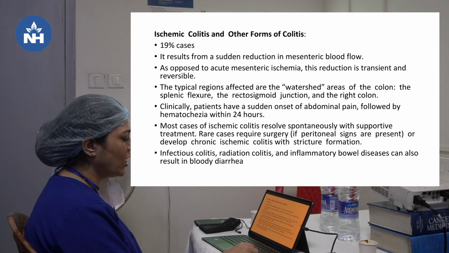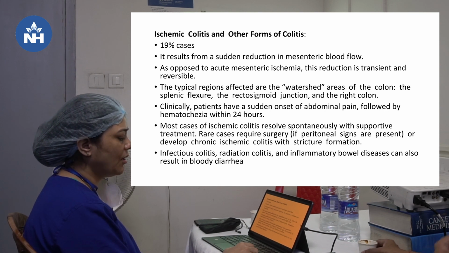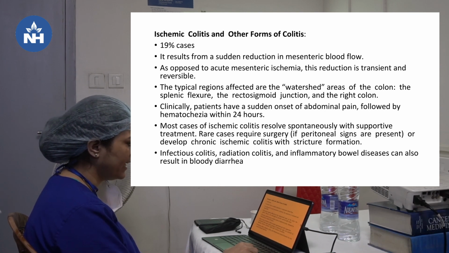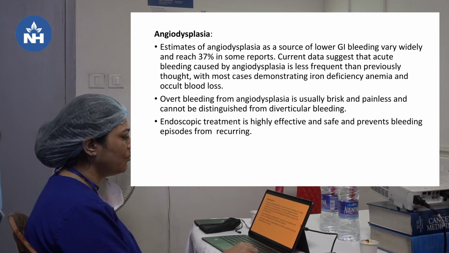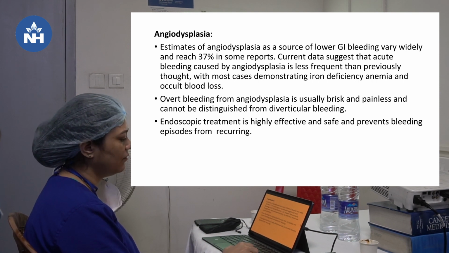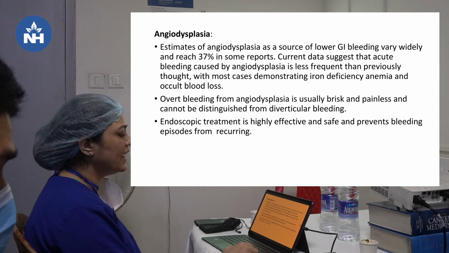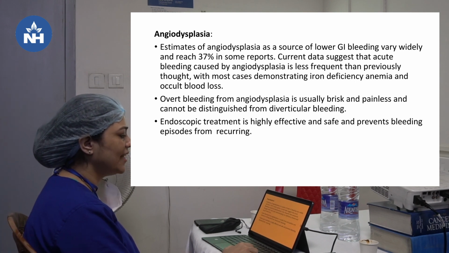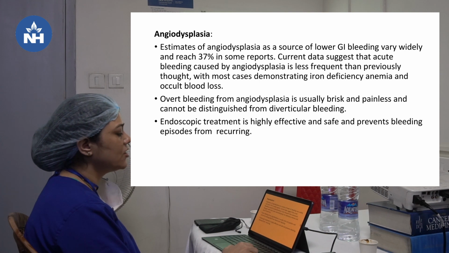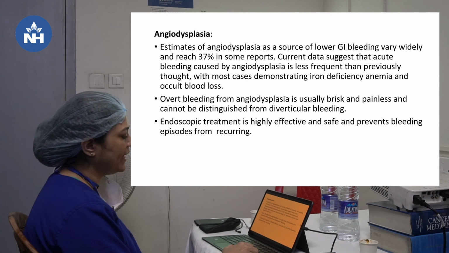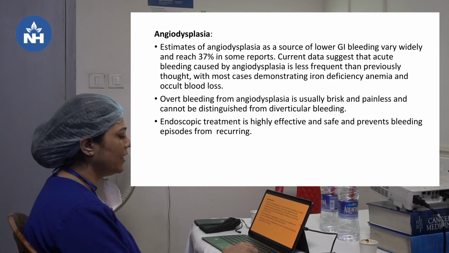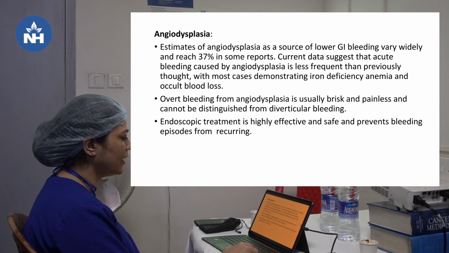Other types of colitis are infectious colitis, radiation colitis, and inflammatory bowel disease. They can also result in bloody diarrhea. Angiodysplasia is also important. Estimates vary widely and reach 37% for the cause of lower GI bleed in some reports, but current data suggests that acute bleeding caused by angiodysplasia is less frequent than previously thought, in most cases demonstrating iron deficiency anemia and occult blood loss. Overt bleeding is usually brisk and painless and cannot be distinguished from diverticular bleeding. Endoscopic treatment is highly effective and safe and prevents bleeding episodes from recurring.